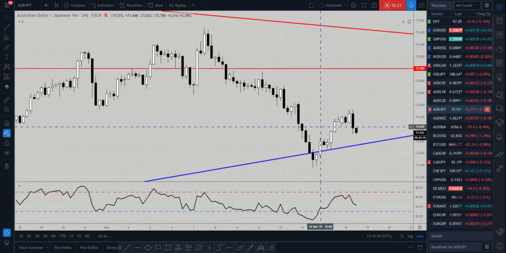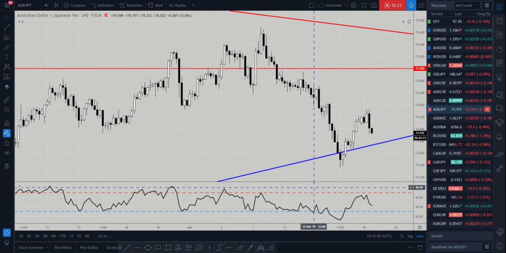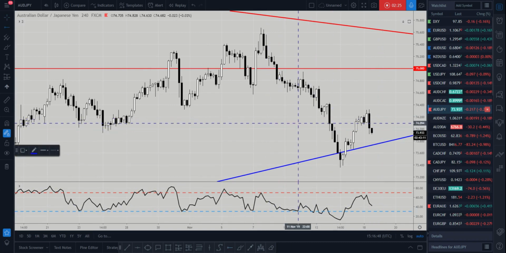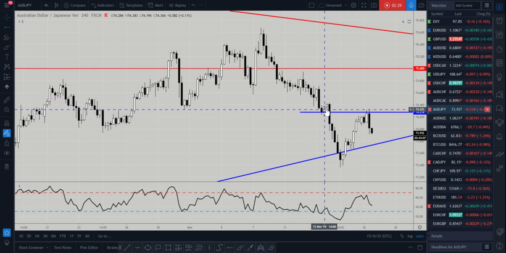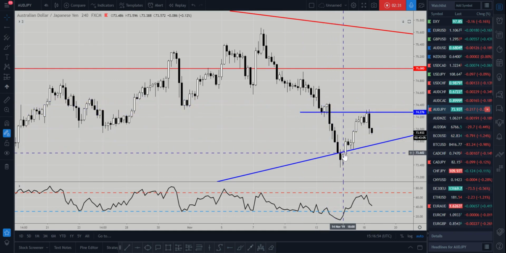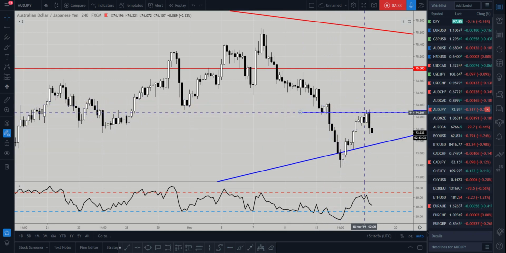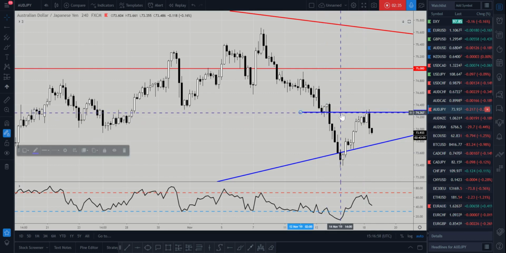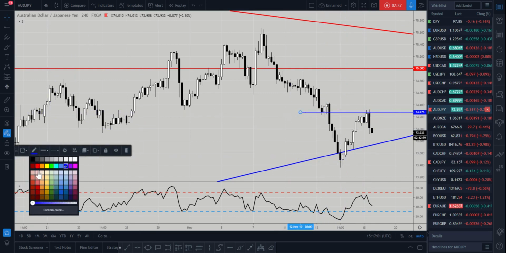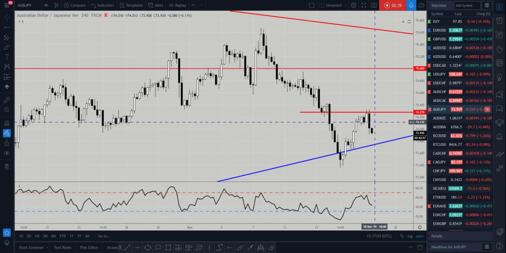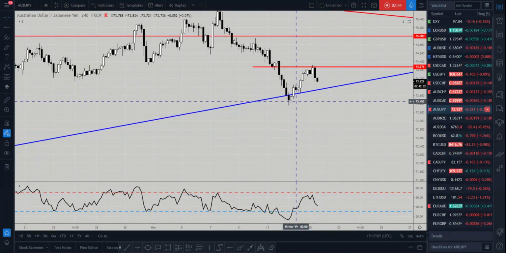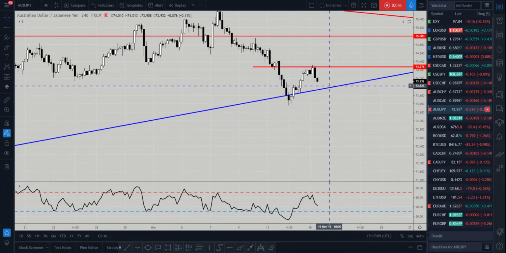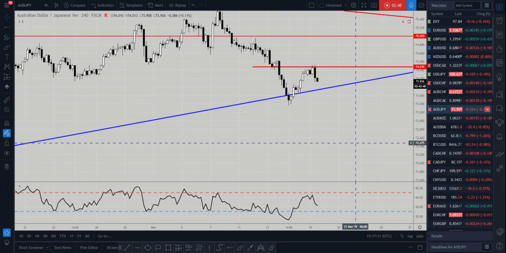Going into that 4 hour time frame, we can see that price came up, retested previous breakout lows. You can see the market found some slight support here, dropped down, and retested previous structure lows. It then found some resistance here, and the market is looking to push lower. So I feel that the market is going to break this trend line support level, break these lows and continue lower.